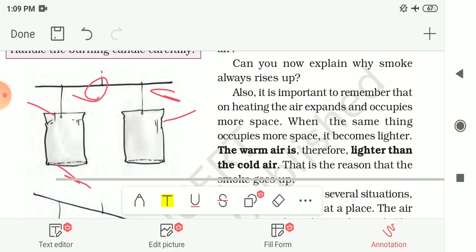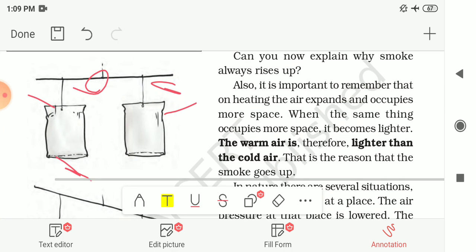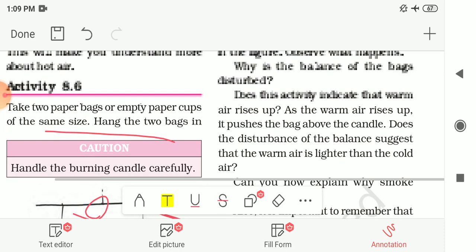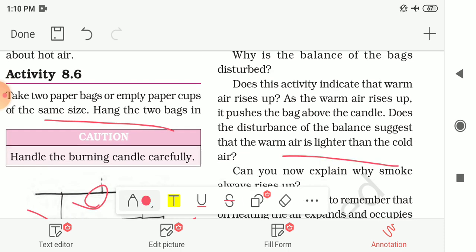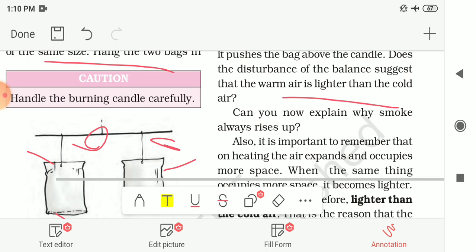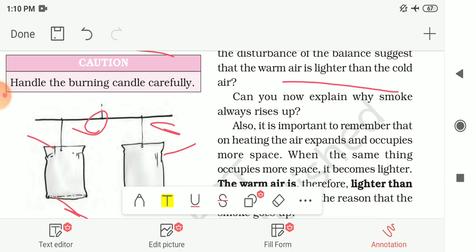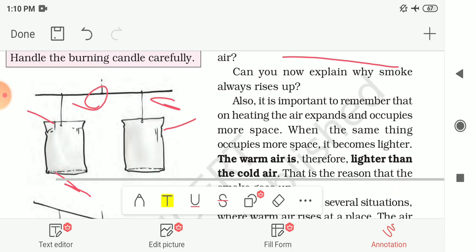Here it is also given to you: does this activity indicate that warm air rises up? We had already discussed that it indicates warm air rises up, and as the warm air rises up, it pushes the bag above the candle. Does the disturbance of the balance suggest that warm air is lighter than the cold air? Yes, it is suggested. Now can you explain why smoke always rises up?